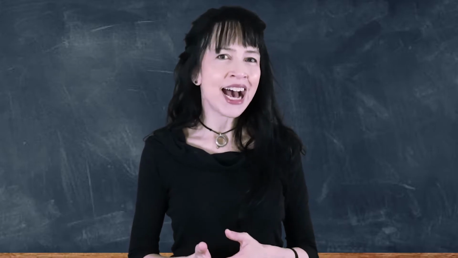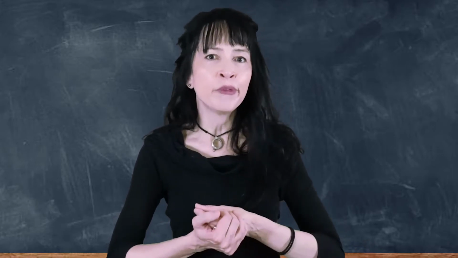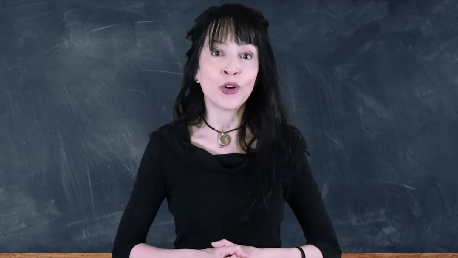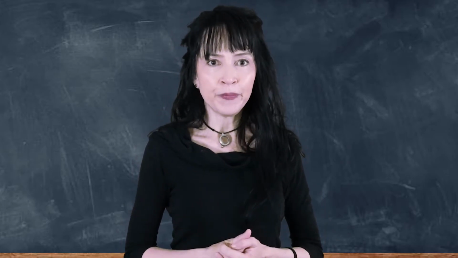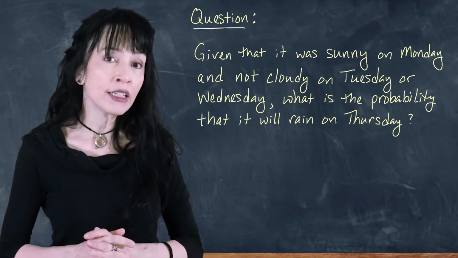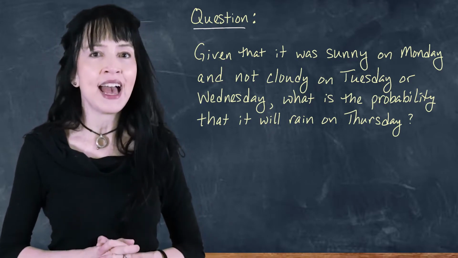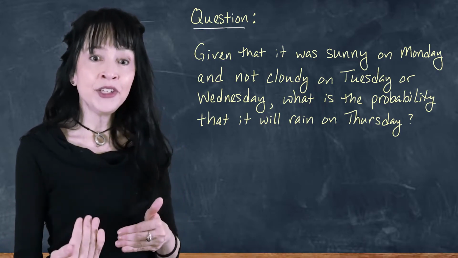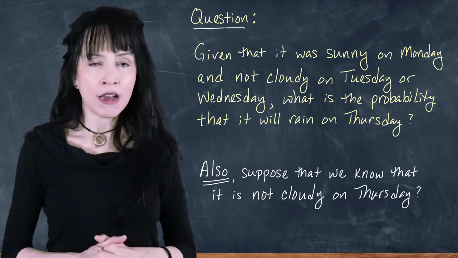Okay, so since we have this Markov chain and transition probability matrix all set up and ready to go, let's ask and answer a few more questions for this example. So we asked the probability that it was rainy on Wednesday, given it was not cloudy on Wednesday and Tuesday, and it was sunny on Monday. That was the old question, but now I want to add to it